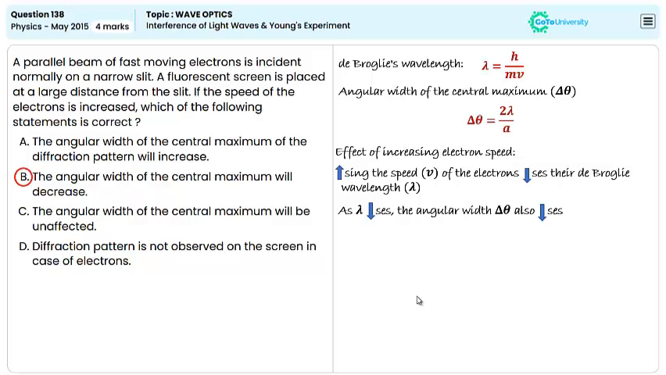Let's check option D. It is incorrect because diffraction patterns arise because of the wave nature of particles. Electrons exhibit wave-like behavior, as demonstrated in experiments like the Davisson-Germer experiment and electron diffraction through slits. Therefore, a diffraction pattern is observed. So, the only correct statement is that the angular width of the central maximum will decrease.